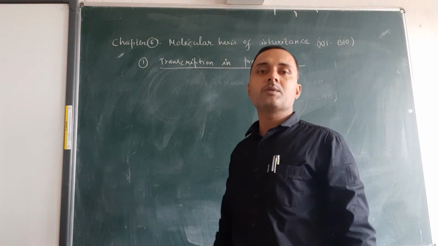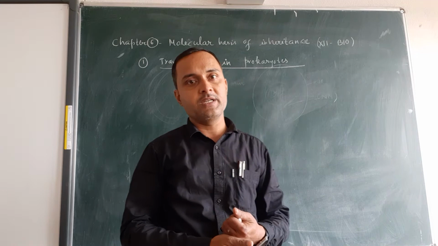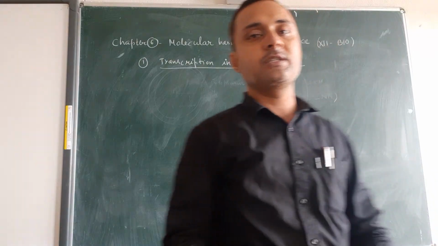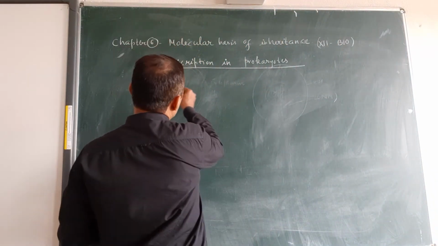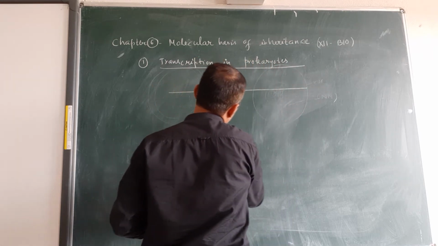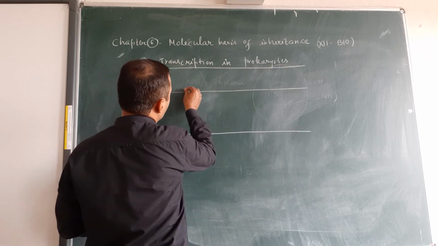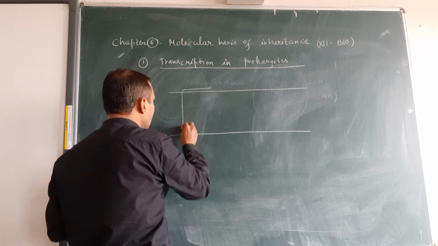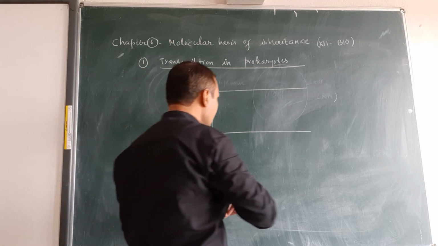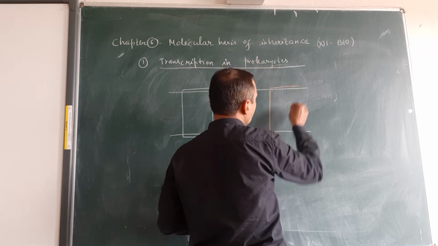The process of synthesis of RNA, especially mRNA, from DNA is known as transcription. In the previous class, you learned about the transcriptional unit, a segment of DNA that has 3 regions. The first region is known as the promoter, the second region is the structural gene, and the third is the terminator. It was already explained in the previous class.